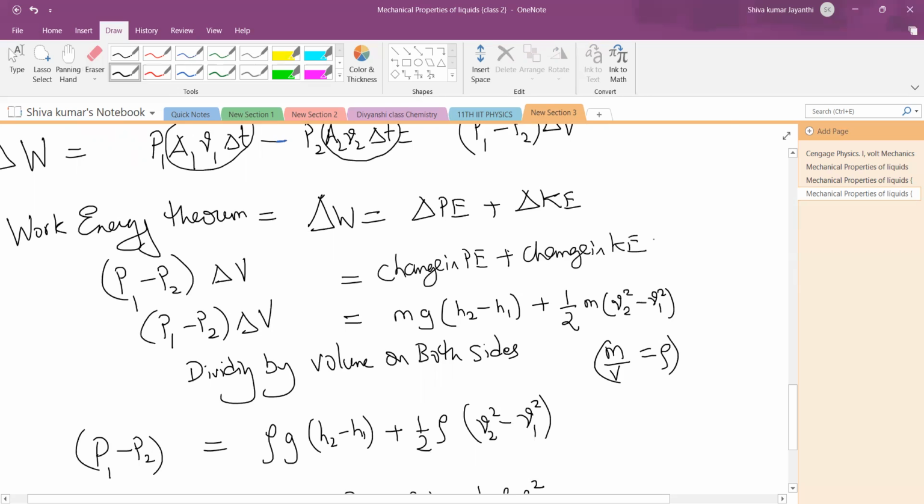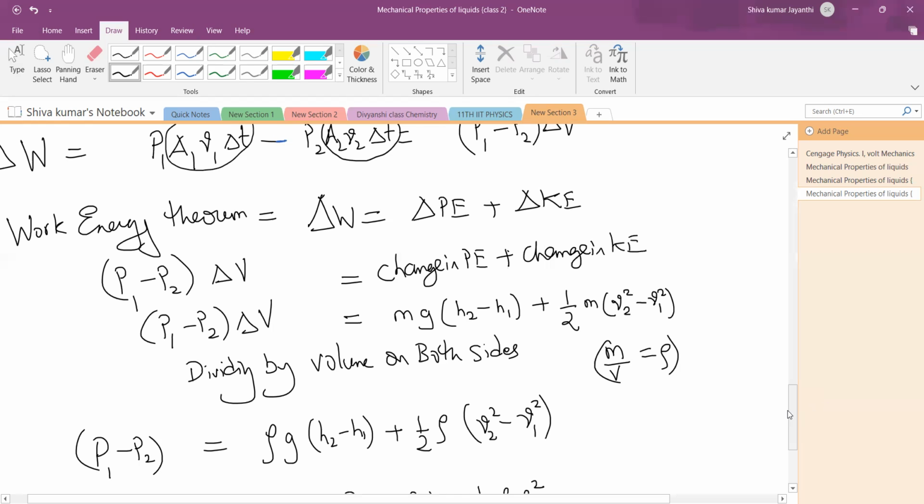At the two points, at the first point, what is the potential energy? mgh1. It has gained, it has become mgh2. So what is the difference? mgh2 minus mgh1. And initially, what is the kinetic energy? Half mv1 square. Now the kinetic energy is half mv2 square. So that should be this. Did you understand?